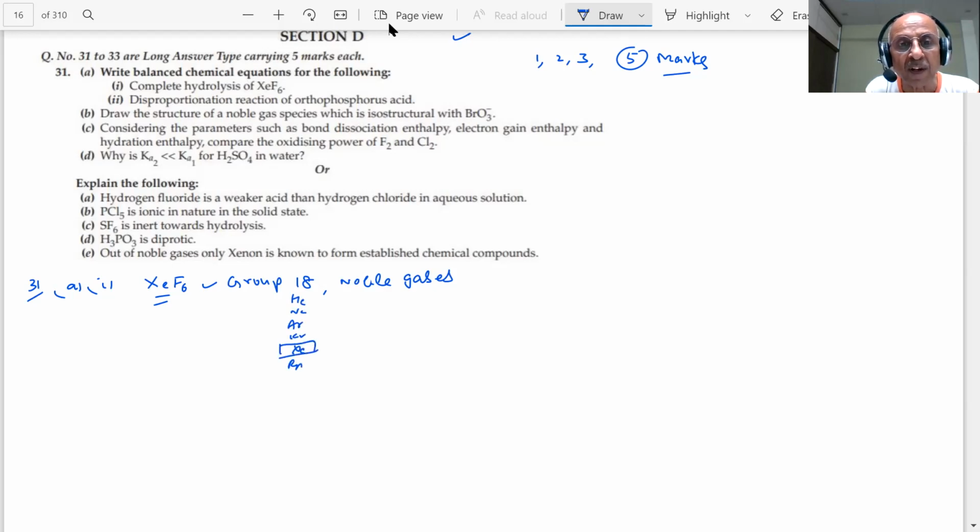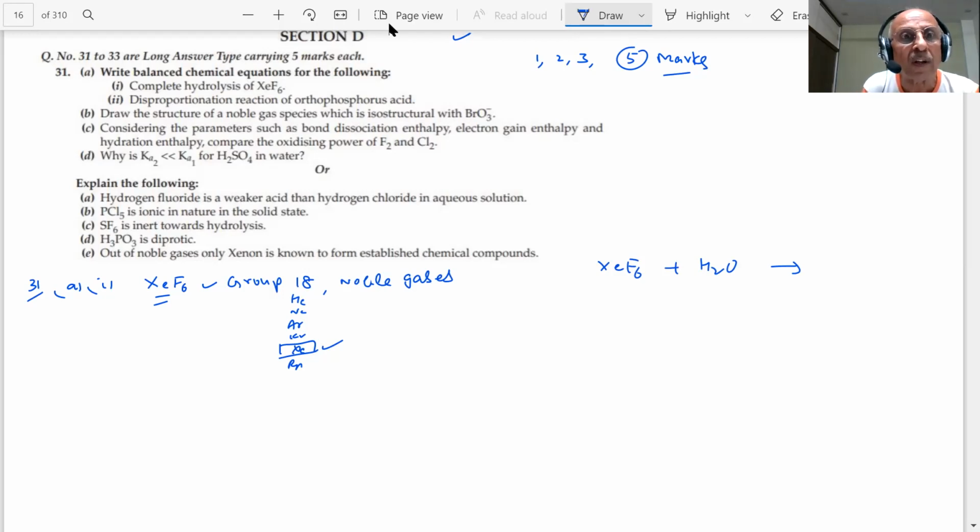Only the compounds of xenon could be prepared at first. And you know who prepared the first compound of xenon? You are aware of Bartlett. The xenon fluorides were prepared, XeF2, XeF4, XeF6 are known, and the hydrolysis of these fluorides is a very, very important question. When XeF6 reacts with water, what happens also depends on how much water you are taking. With excess of water and less water, different types of reactions take place.